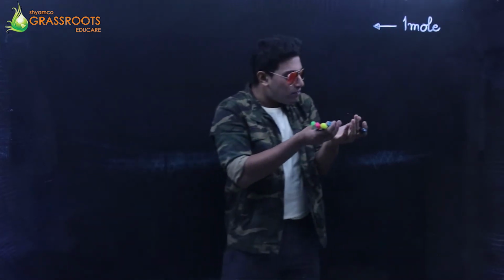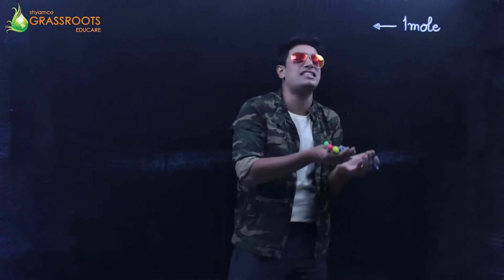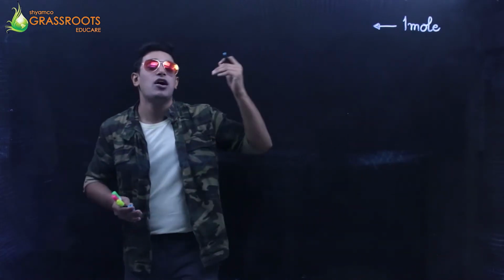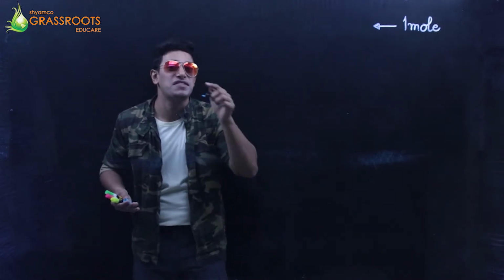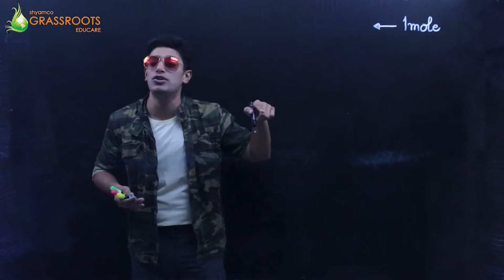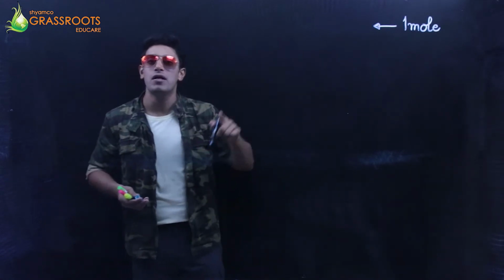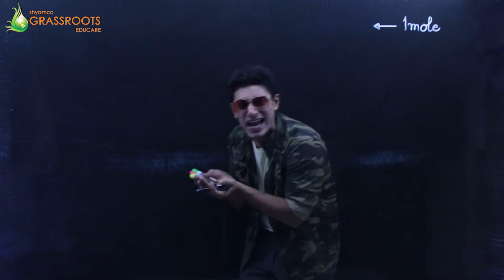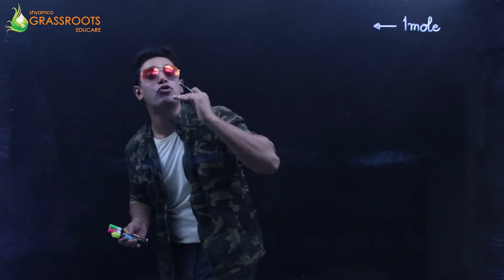So if there is 1 mole of, let's say, carbon dioxide in my hand, then the weight will be 44 grams. Carbon is 12, oxygen is 16 into 2 because it's O2, 32, and 12, 44 grams. So when we weigh it, it's going to be 44 grams.